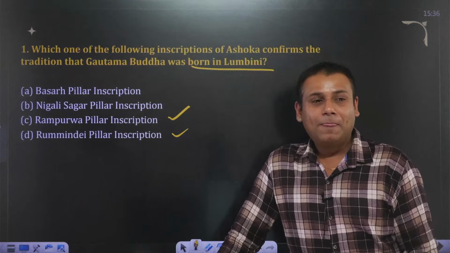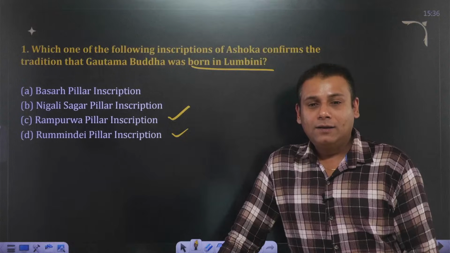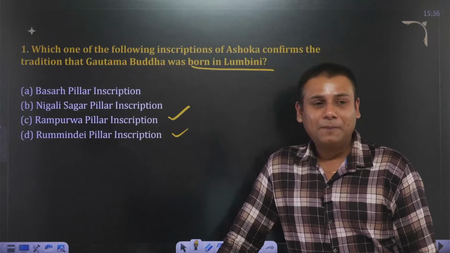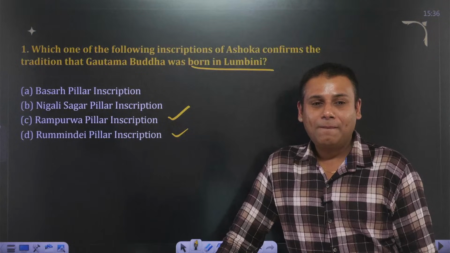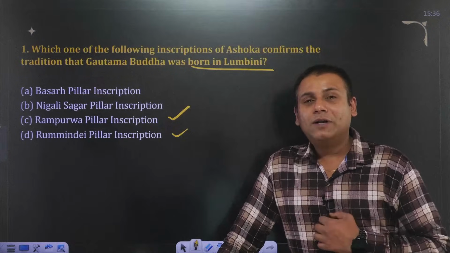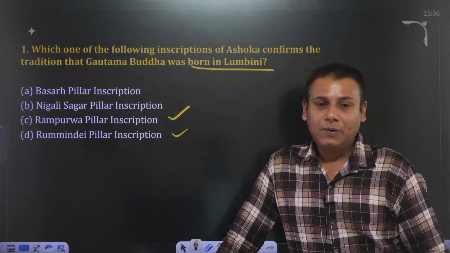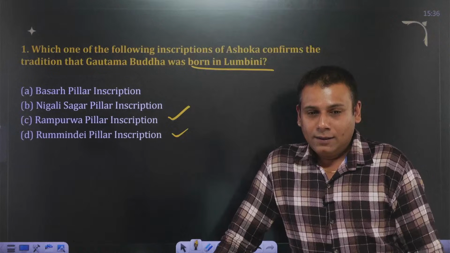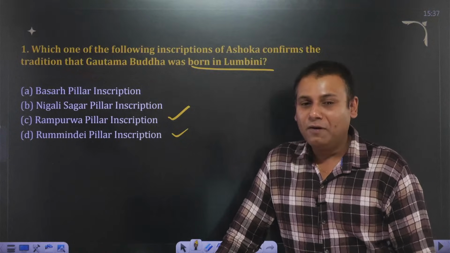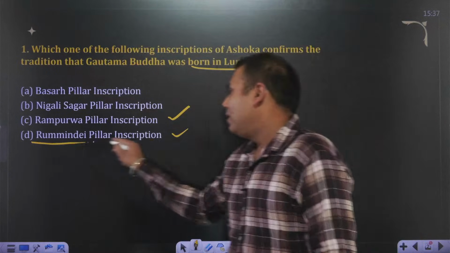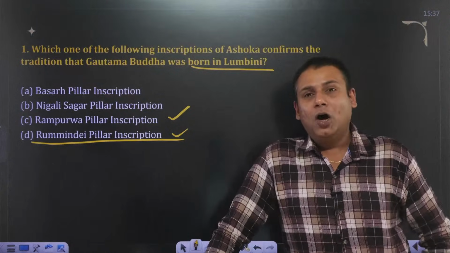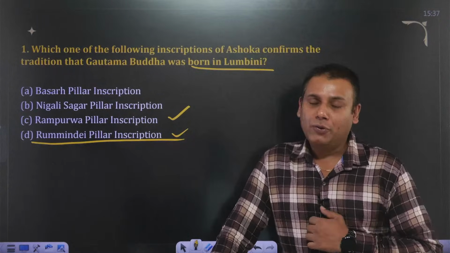Okay, Himvarsha goes for D. What about the others? Yes, guys, we have discussed this yesterday itself. Nitesh Ji, you go for D. Okay, perfect. The answer for this question is Ruminde pillar edict or Ruminde pillar inscription. Perfect answer. Now, let me give you a brief introduction about Ashoka.